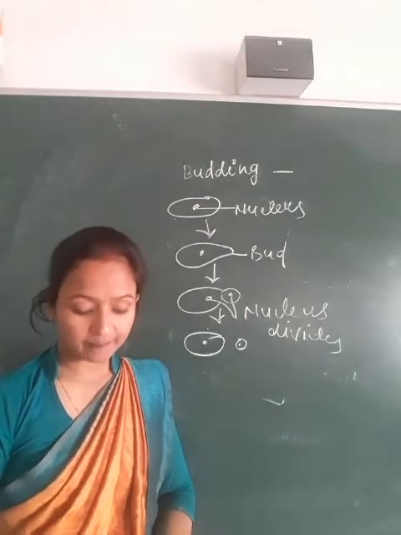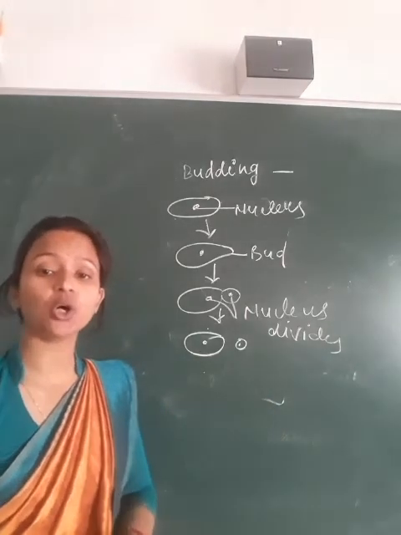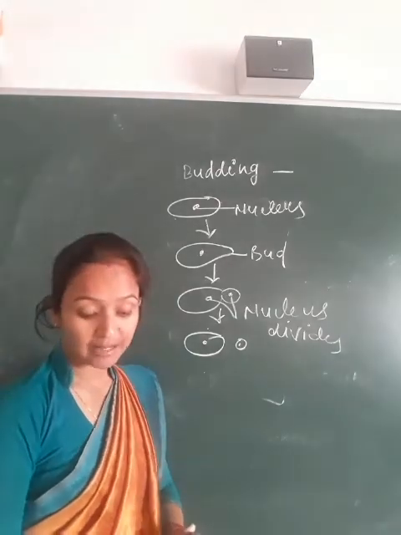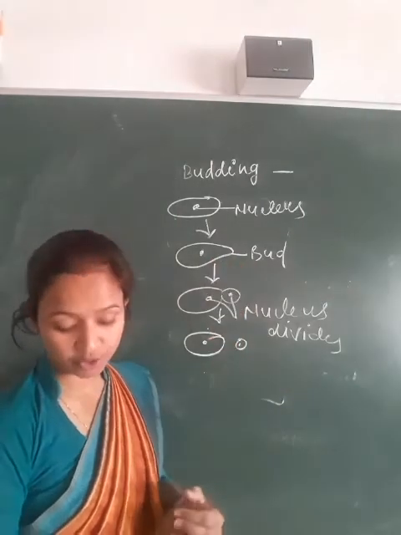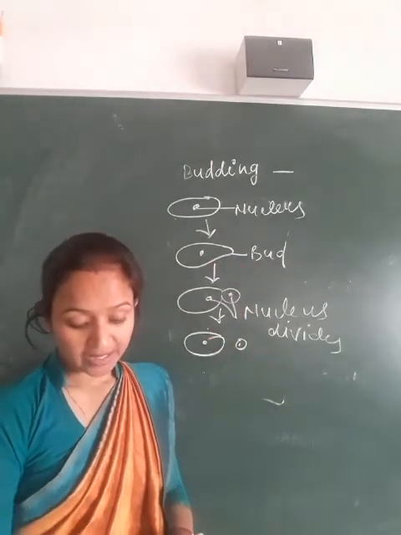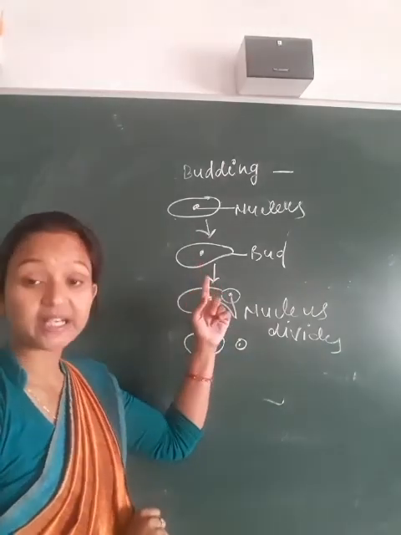Budding is commonly observed in yeast. A bulb-like projection called a bud is formed on the body, and the nucleus of the body divides into two.